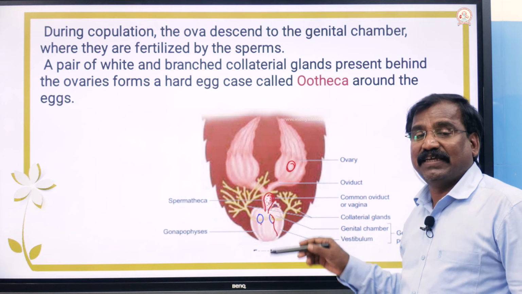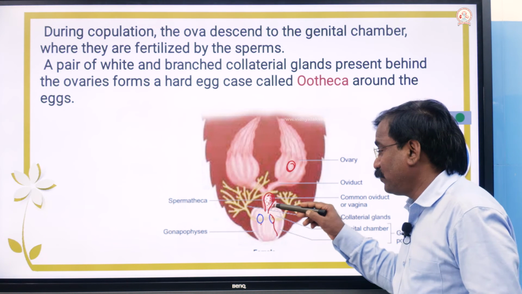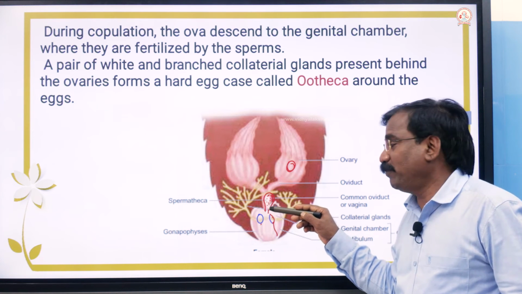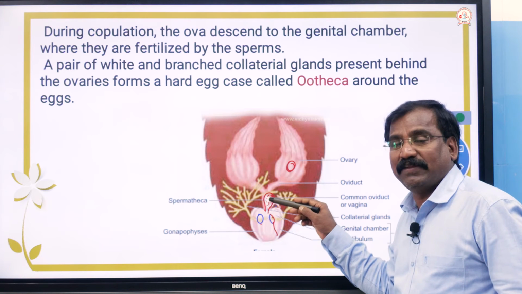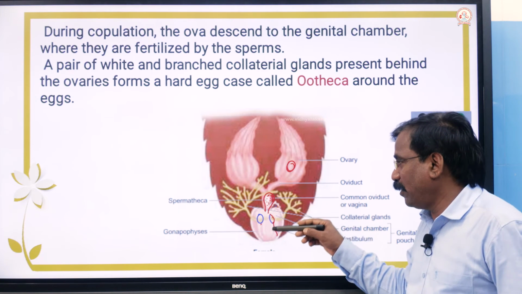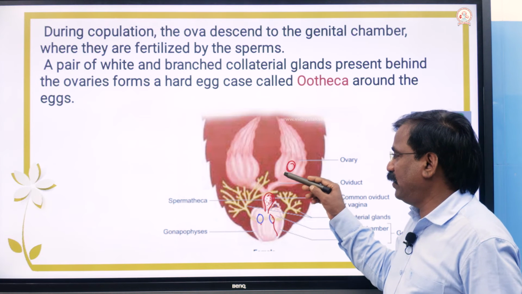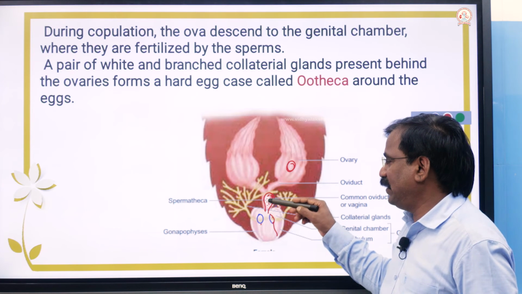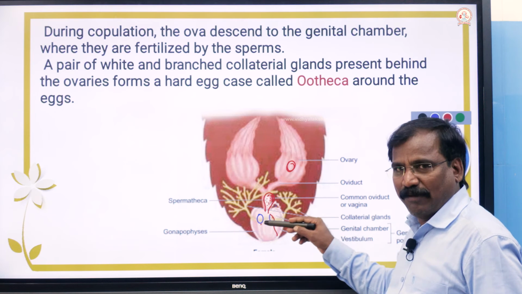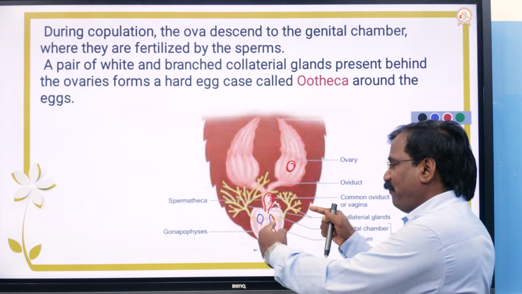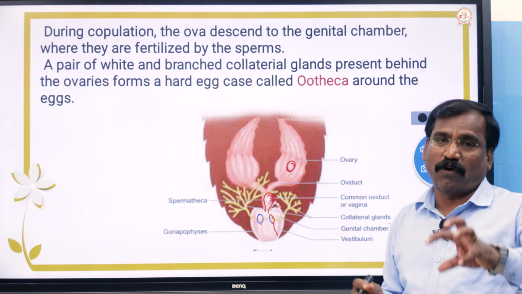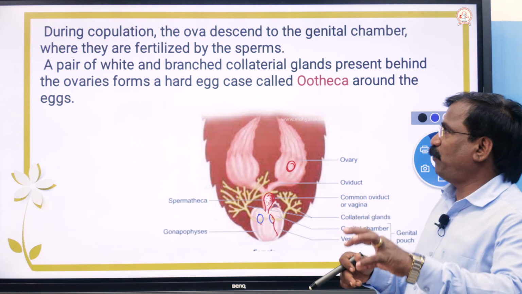Fertilization takes place in the genital chamber. Already there are sperms, collected in the spermathecae during mating. When the eggs coming out through the ovary, oviduct and vagina reach the genital chamber, fertilization takes place and the zygote is formed.